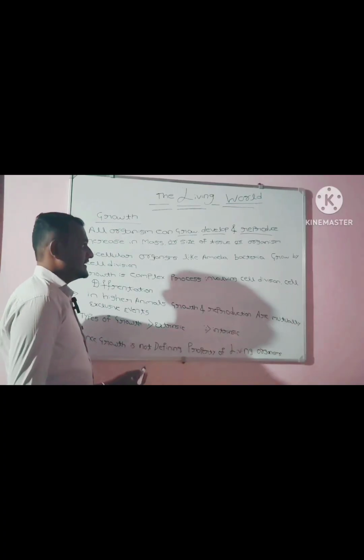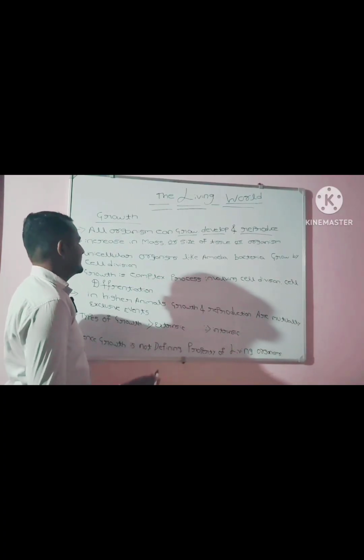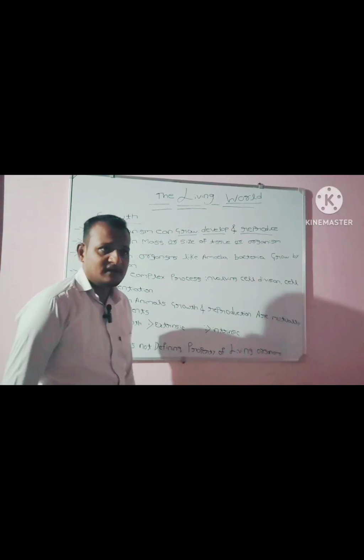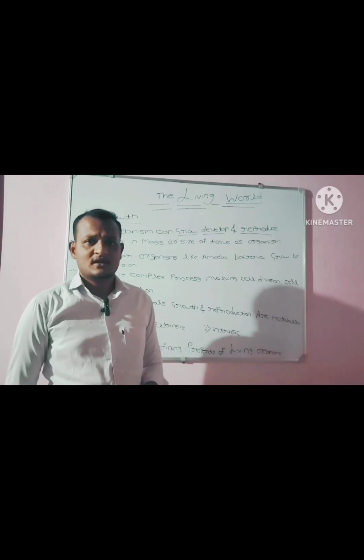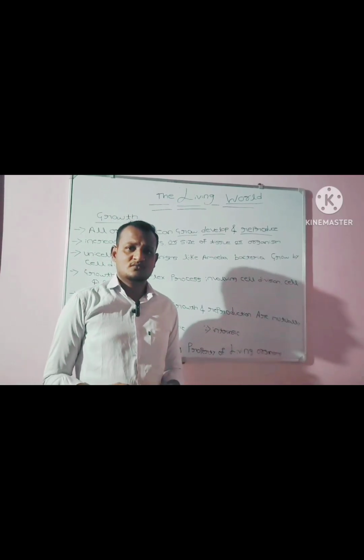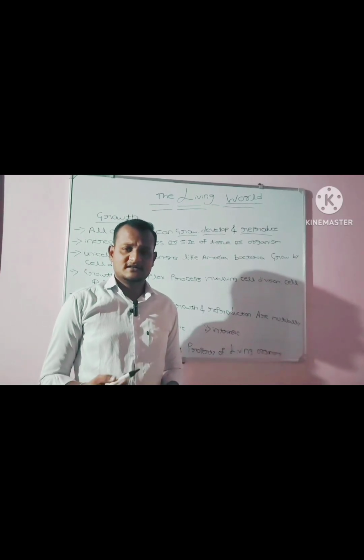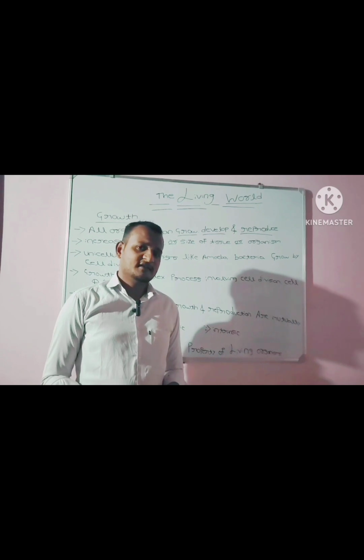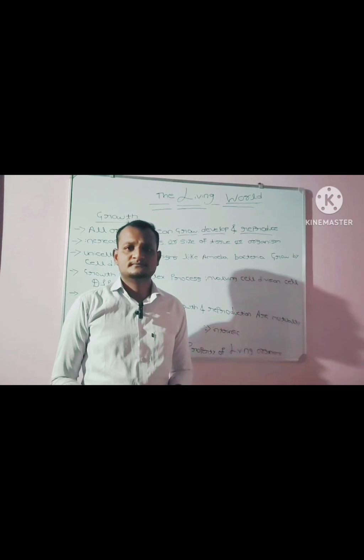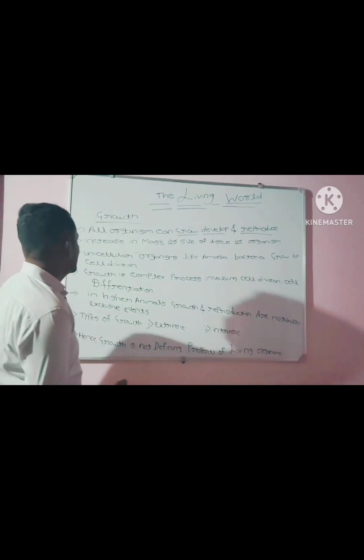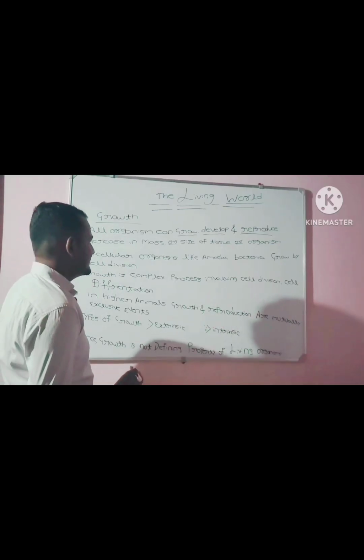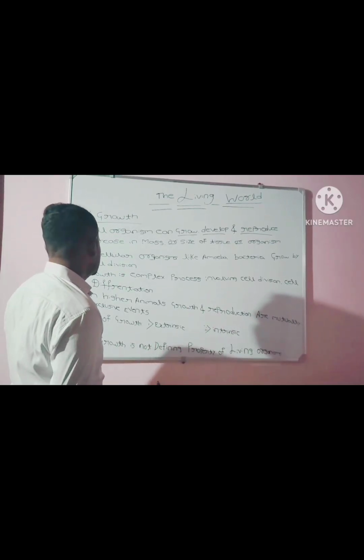Increase in mass or size of tissue or organism. Growth is nothing but an increase in mass or overall size of a tissue or organism or its parts. Unicellular organisms like amoeba and bacteria grow by cell division.